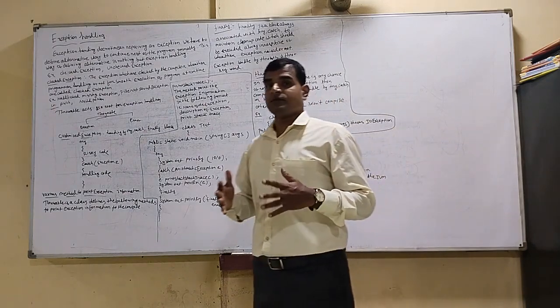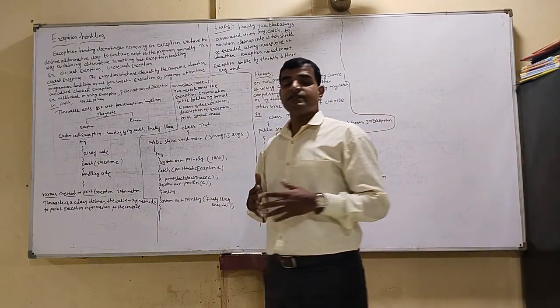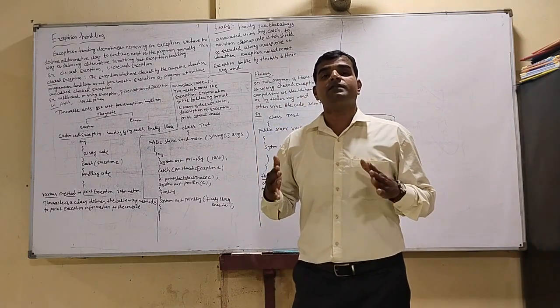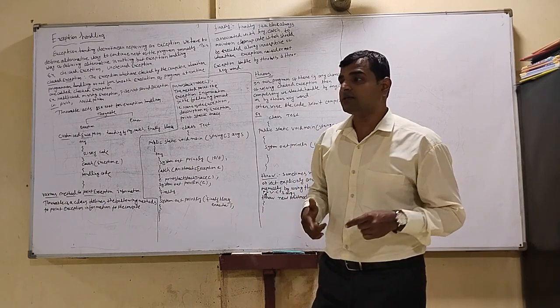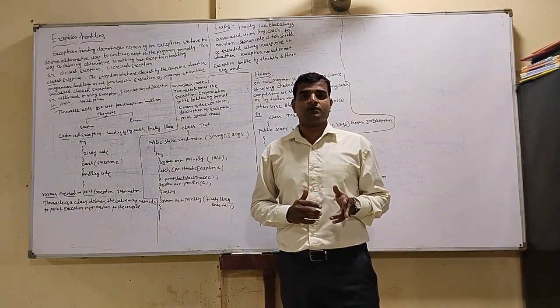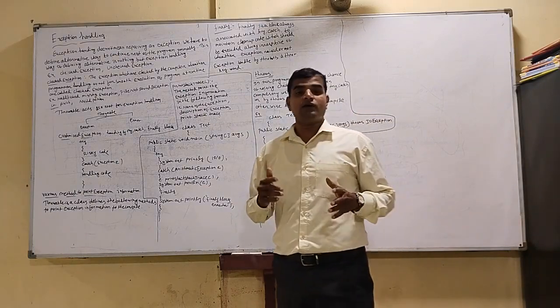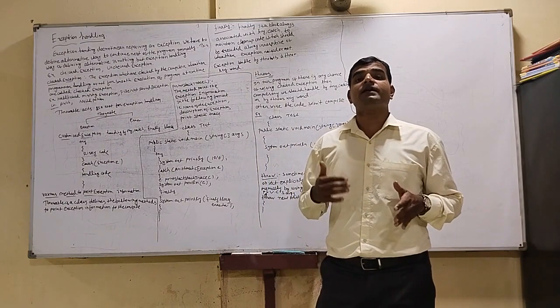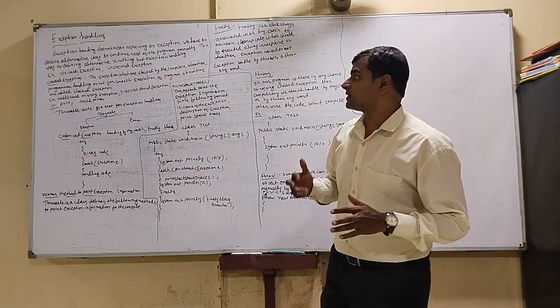Example. In Java, exceptions are of two types. First one is checked exception. Second one is unchecked exception. Okay, first one is checked exception and second one is unchecked exception. What is a checked exception? What is an unchecked exception?